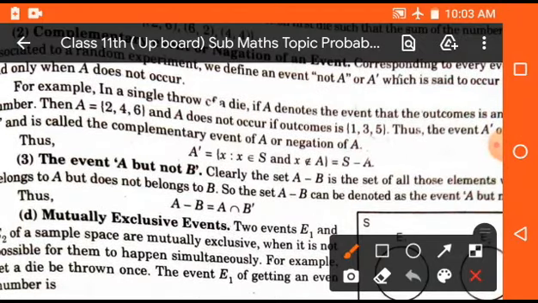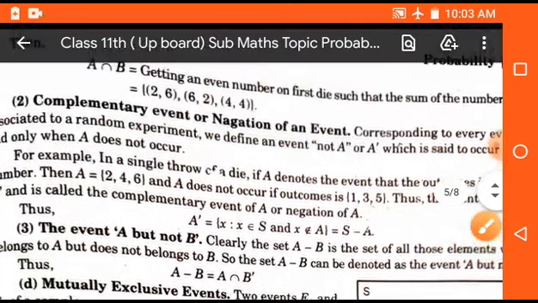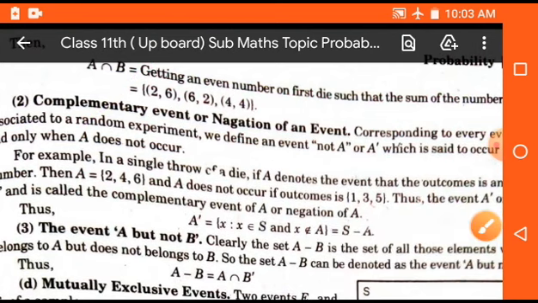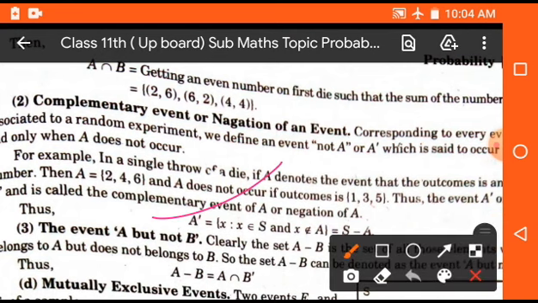Now student, here we will consider complementary events, or negation of an event. It is a most important topic because many questions related to this topic will be considered in this chapter. So complementary event means not A, and it is defined as A dash is equal to {x such that x belongs to S and x does not belong to A}.